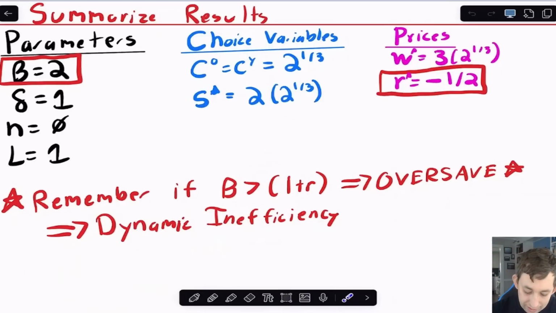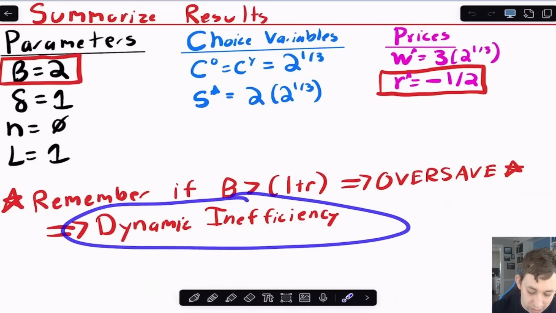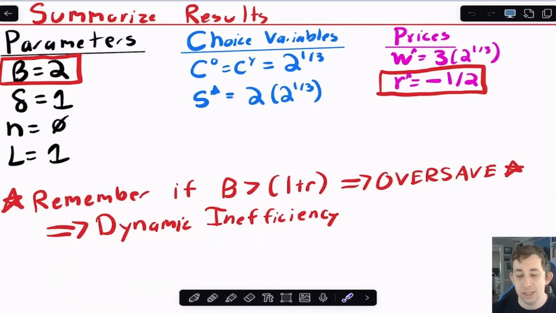And we saw before that if beta was greater than 1 plus r, then we're going to oversave. But here we have 2 compared to 1/2, so beta is definitely bigger than 1 plus r, which means we're going to oversave in this economy, and the fact that we're oversaving is what we call dynamic inefficiency. And what that basically means is there's some sort of Pareto improvement to this allocation between the young and the old generations that exist. And so we want to think about, well, how can I find that Pareto improvement, given that now I know that there's some sort of dynamic inefficiency in the model.